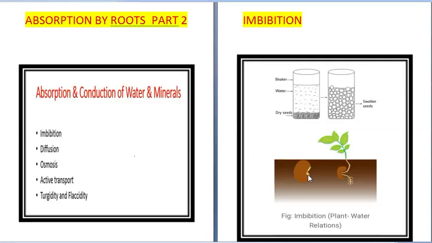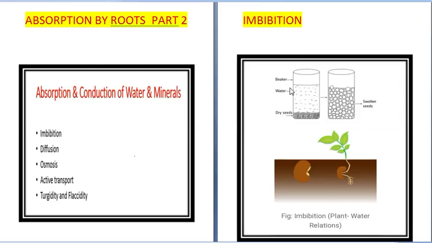Children, you know that roots absorb water and minerals for plants. Now the entire mechanism of absorbing water and minerals from soil and its movement upwards up to the leaves through the stem is the result of five main phenomena. The first is imbibition, second diffusion, third osmosis, fourth active transport, and the fifth is turgidity and flaccidity. Today we will be studying the first three phenomena, that is imbibition, diffusion and osmosis.